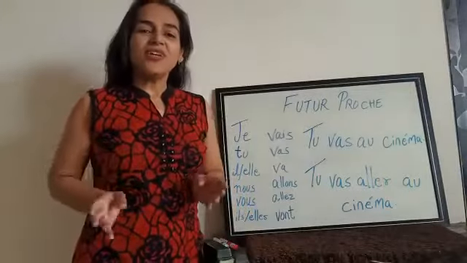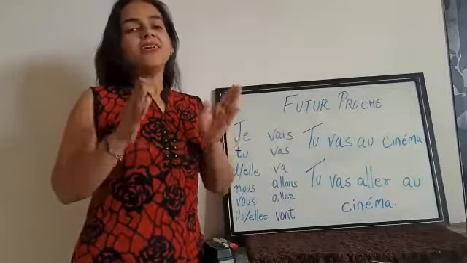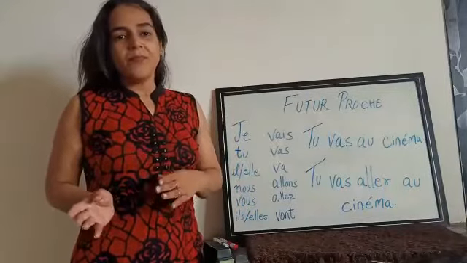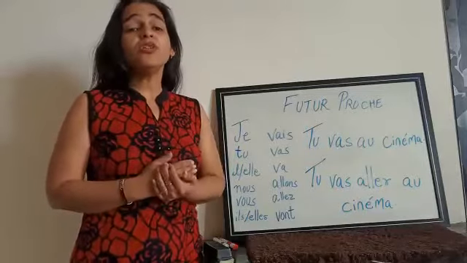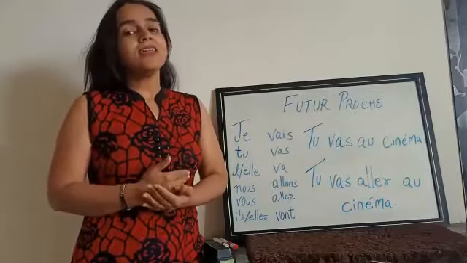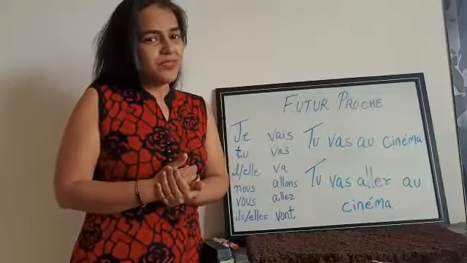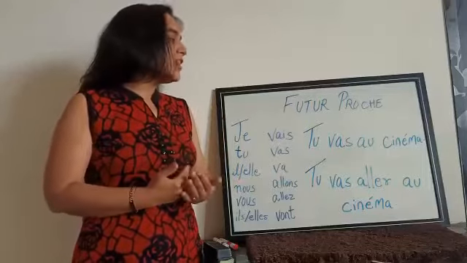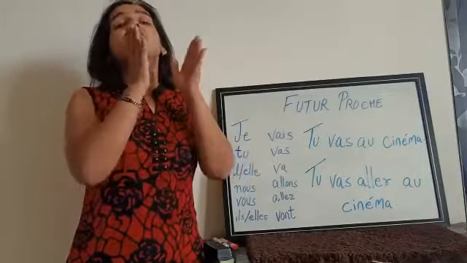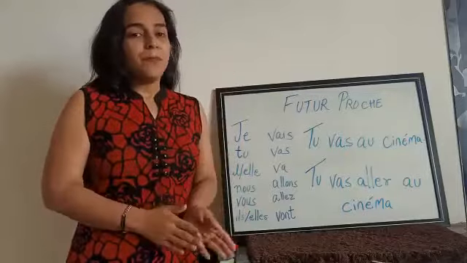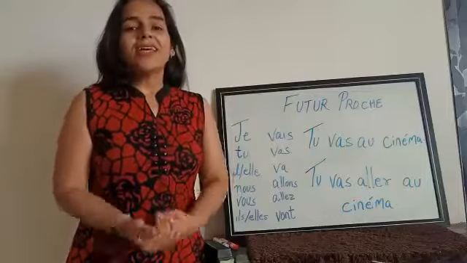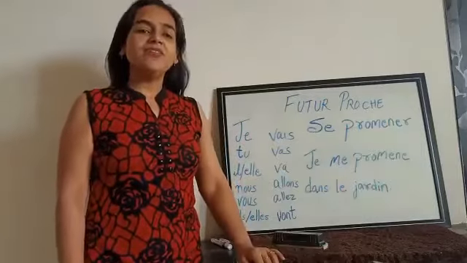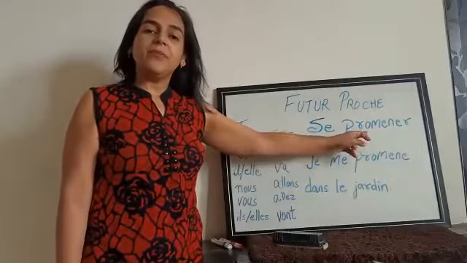Now, we have already discussed ir, er and re verbs. There is one more thing left, which is very important to keep in mind: pronominal verbs. Pronominal verbs are the verbs that start with se: s'appeler, se laver, se promener, and so on. For example, the verb se promener.